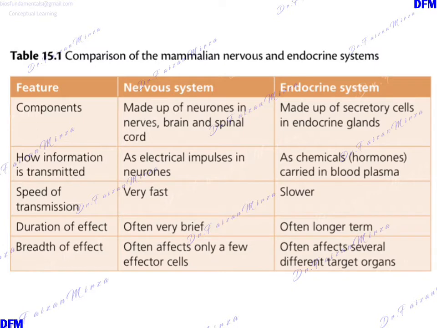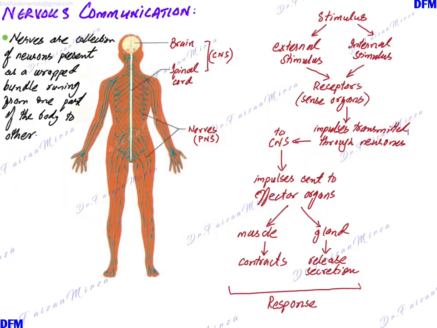Similarly, the breadth of effect. The effect lasts only for a few seconds or a few minutes in the effector cells, and it lasts for a shorter duration. Whereas in the endocrine system, the effect lasts longer generally. Again, this is often, which means that this is not always the case.